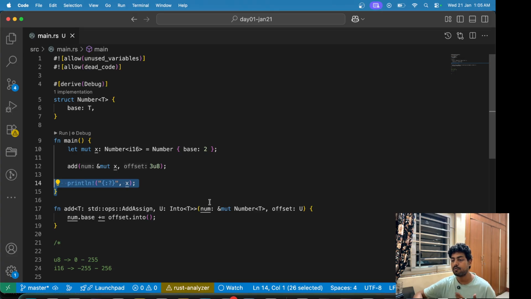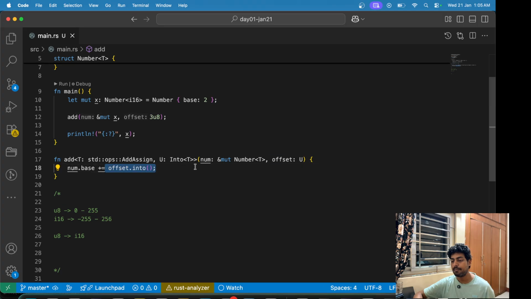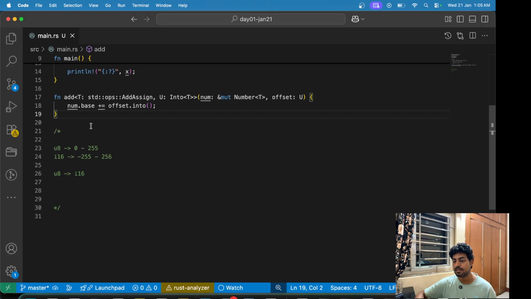So we need to mutably borrow the value or borrow the value depending on what we want to do with it. And this was a pretty cool implementation where we call dot into. So dot into automatically converts the type U into type T, and this is the function. It's pretty weird looking, but it works. And this is what Rust is all about.